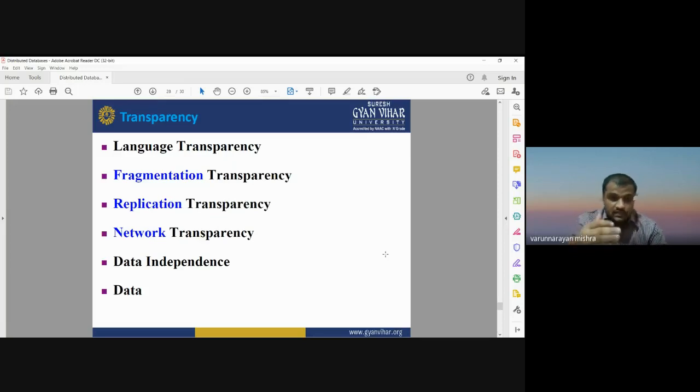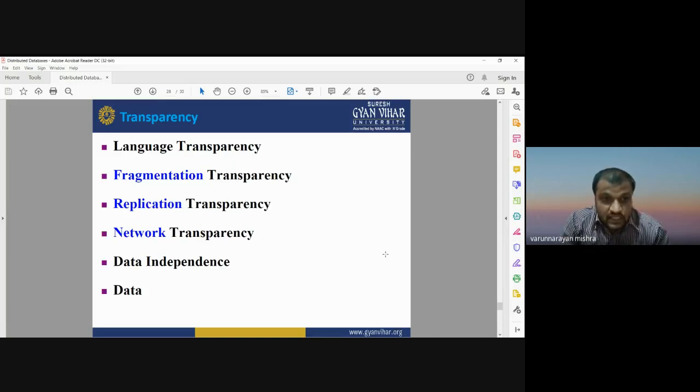If the database is distributed, or has different components, a database can be distributed into different components, so that is a kind of fragmentation. Replication transparency: the user has the right to replicate the database. You can have multiple copies of the same database, and you can also have access to alter and modify the duplicate database.